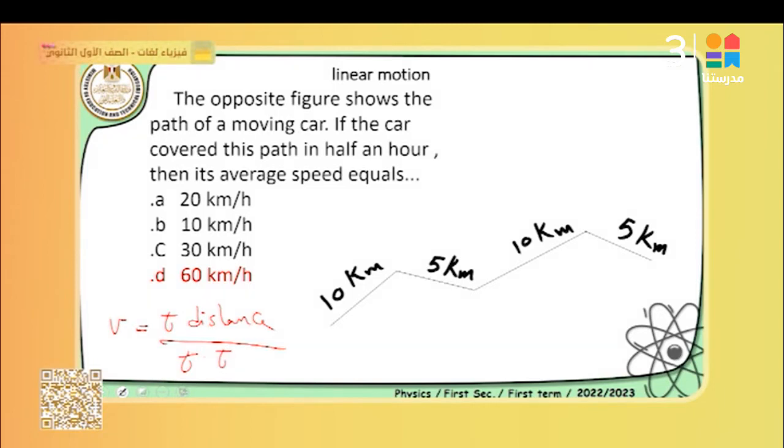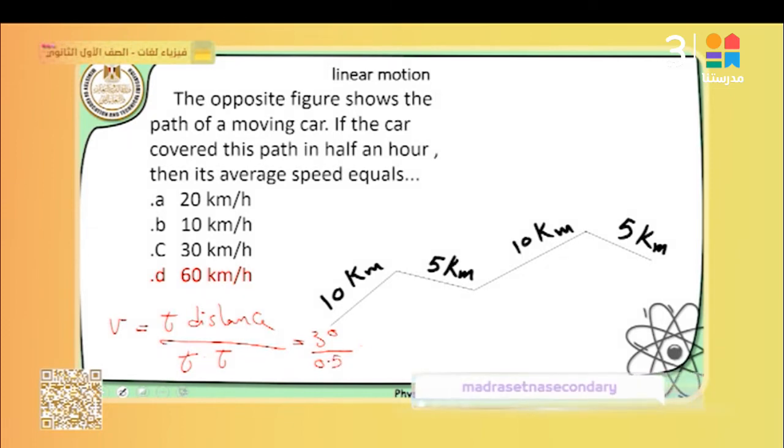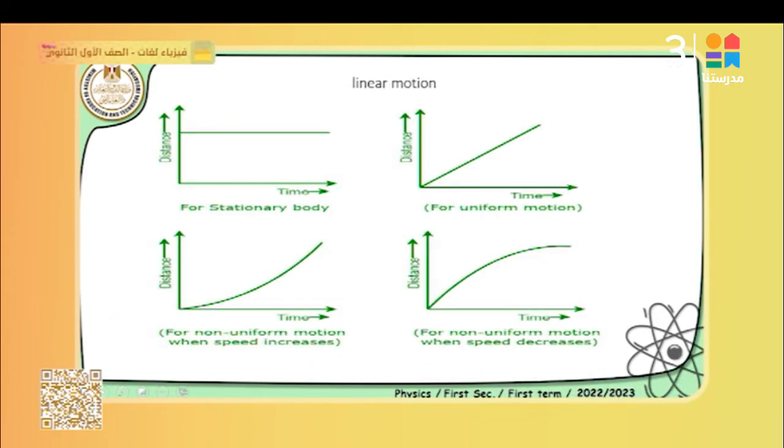Total distance, as we said before, is equal to 30 kilometers over half an hour, which is 0.5, which is equal to 60 kilometers per hour. And this is the average speed for this object.